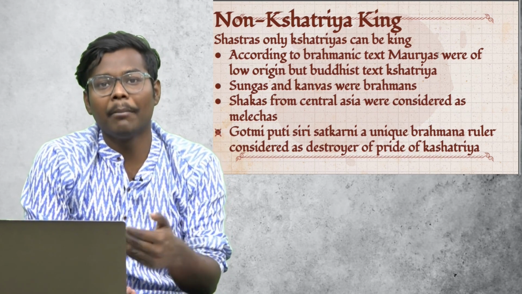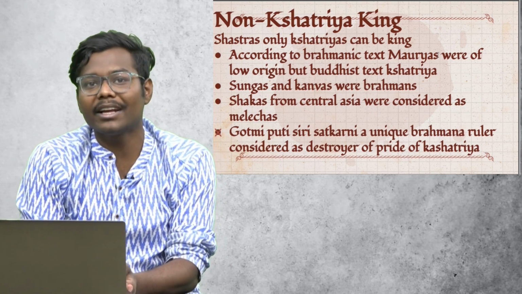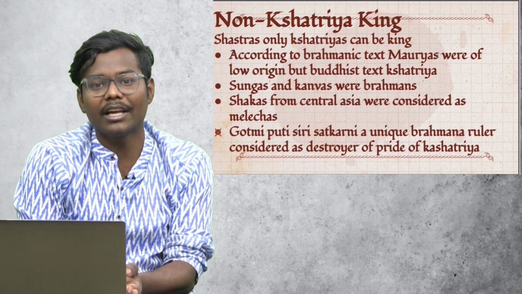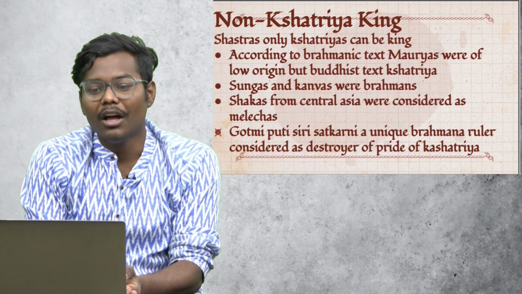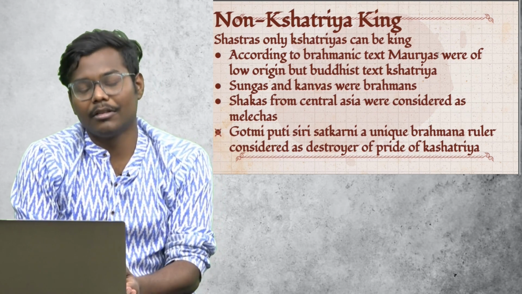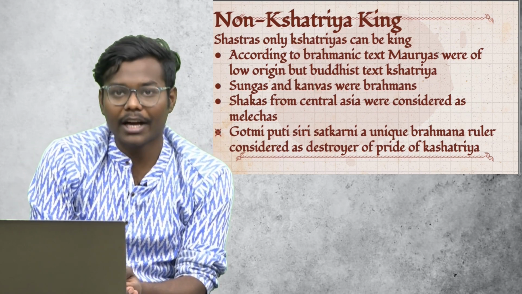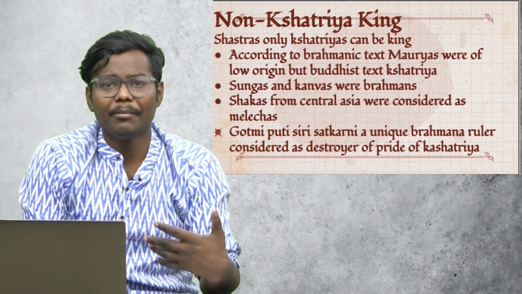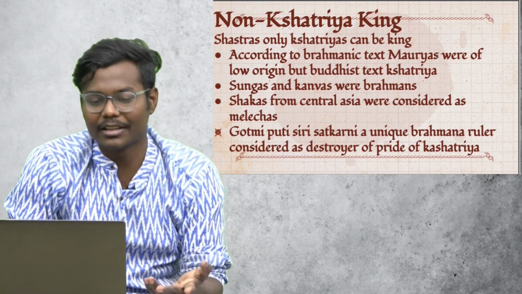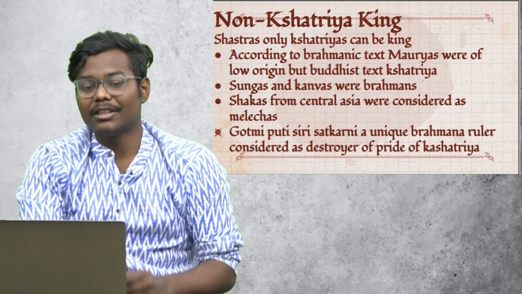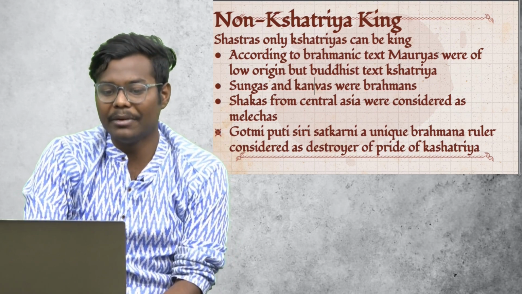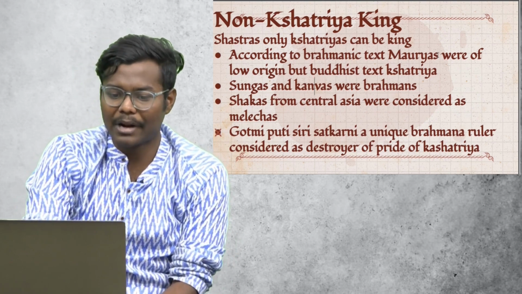As far as Brahmanic texts are concerned, they considered Mauryas as of lower origin. Then the Buddhist texts considered Mauryas as Kshatriyas. So that is one thing. The Shungas and Kanvas, the immediate successors, were Brahmins.